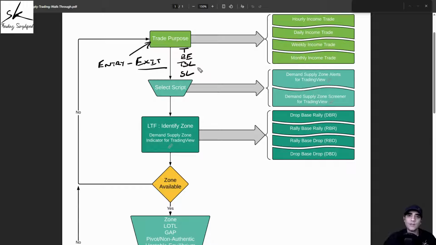Any kind of exit. So exit doesn't mean just your profit exit. Exit can be in profit, exit can be in loss, exit can be break-even, any kind of exit. So now the question is, why do we start with our trade purpose as our very first step?